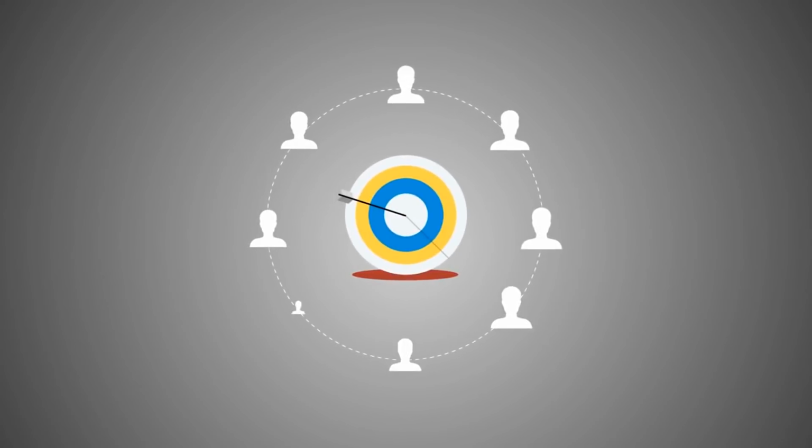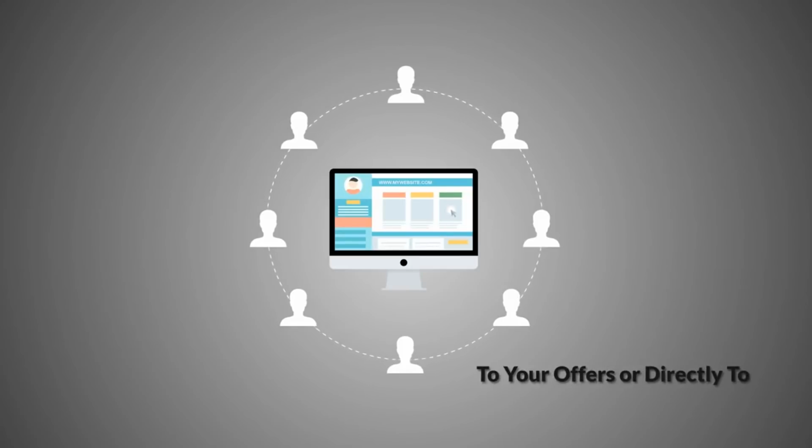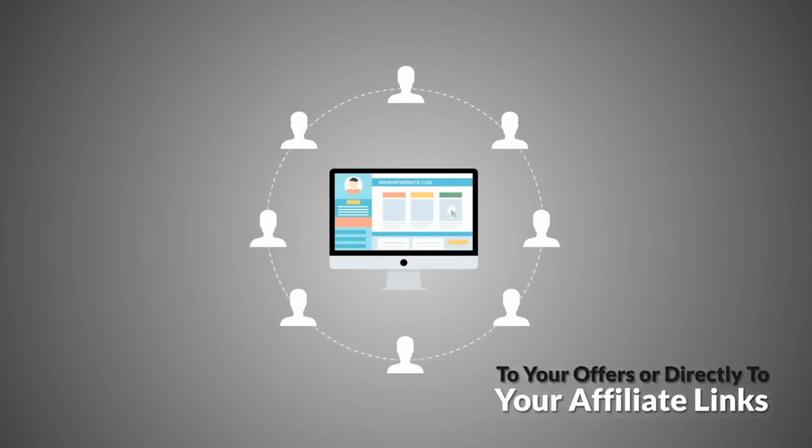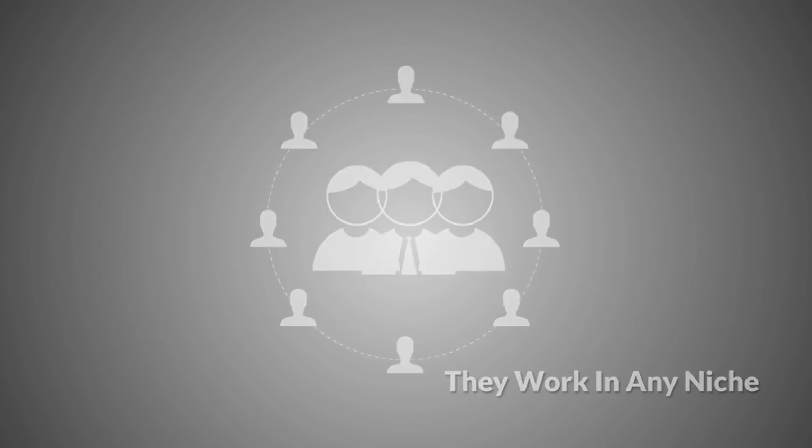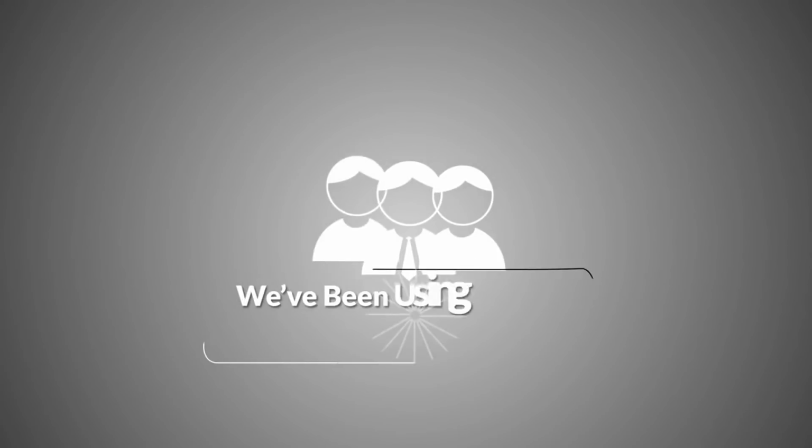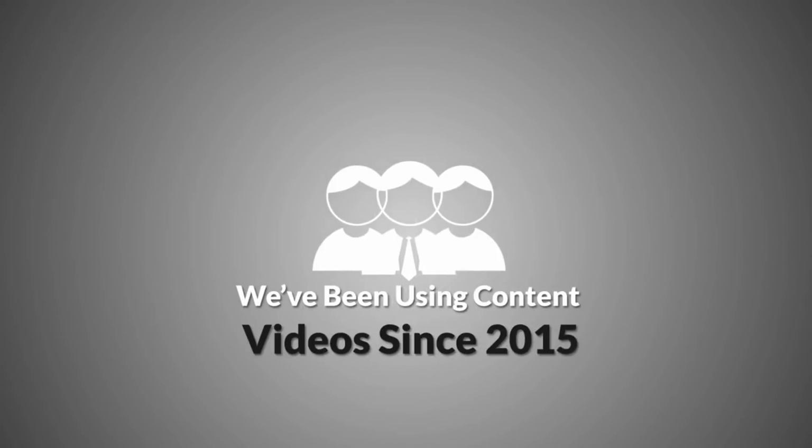They say content is king, and they're right. But content videos are better. They rank quicker, they stick, they drive free targeted traffic to your websites, to your offers, or directly to your affiliate links, and they work in any niche. How do we know? Because we've been using content videos since 2015.